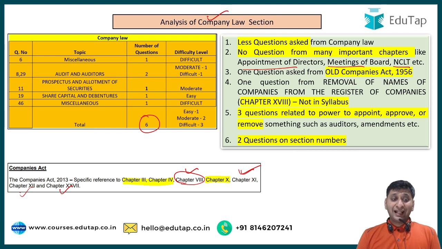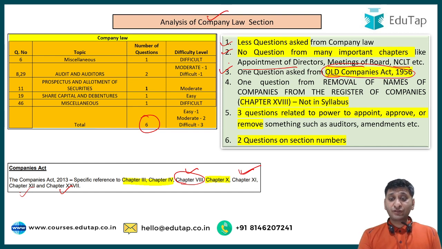Right. And the point to worry is that there was one question asked from the Old Companies Act of 1956. There was one question in which they basically asked about special auditor. Now, special auditor is mentioned in the Old Companies Act 1956. Special auditor does not have any mention in the Companies Act of 2013. So that seemed something really weird. I'm not sure on what basis that question was selected. So I would say that was a wrong question in itself.